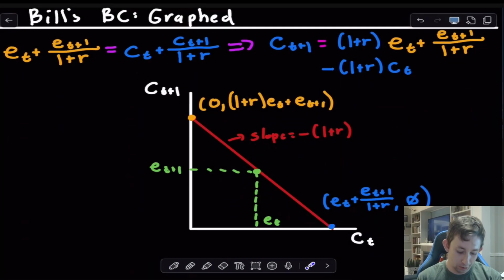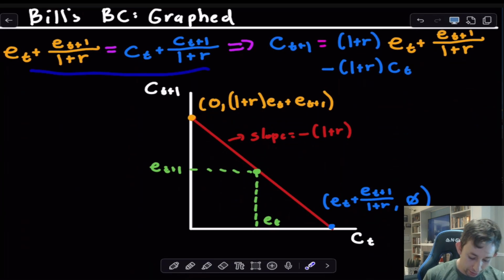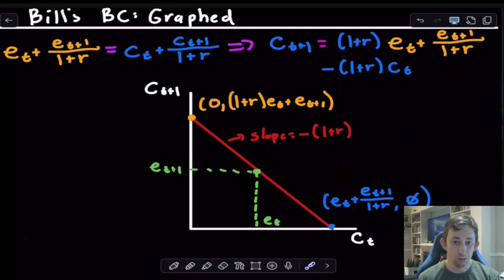So real quick, just to give a graphical description, I'm going to take this budget constraint and make a graph where I have the amount of coconuts that Bill consumes in t plus 1 on the y-axis, the amount of coconuts that Bill consumes in period t on the x-axis, and I'm going to rewrite this budget constraint so that ct plus 1 equals something. When I rewrite that equation, I get (1 plus r) times this whole thing minus (1 plus r) times ct.